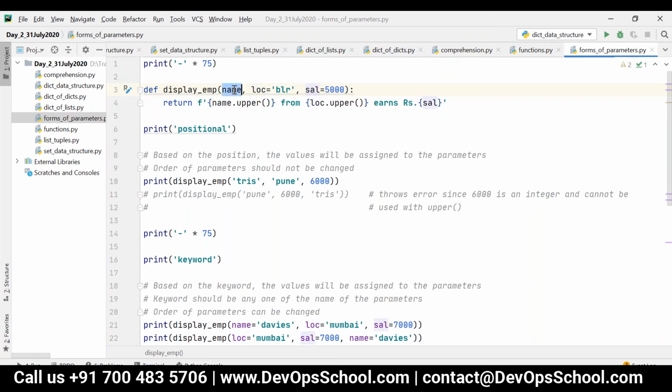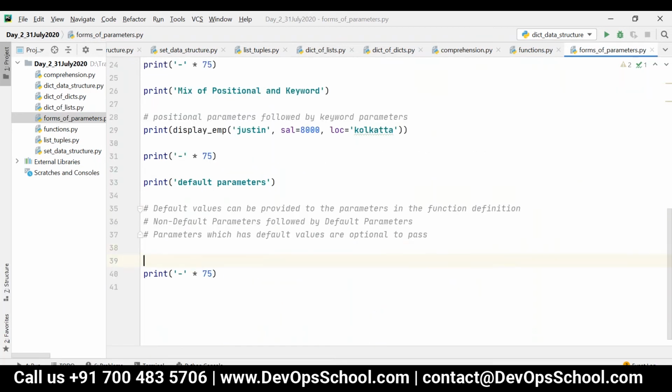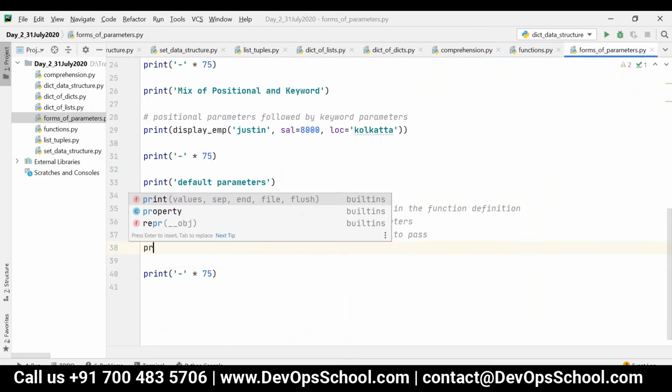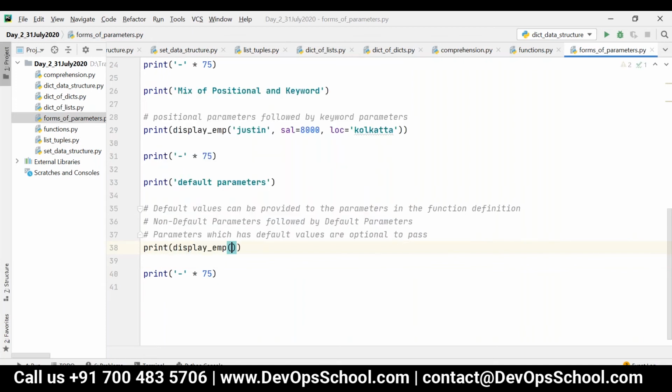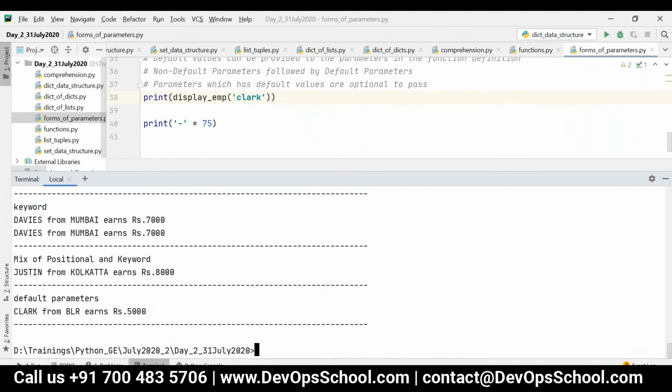I can just pass only name. So I can say print display name, I can give Clark. Now what will happen? Location and salary will take the default values. So now you can see Clark from Bangalore earns rupees 5,000.